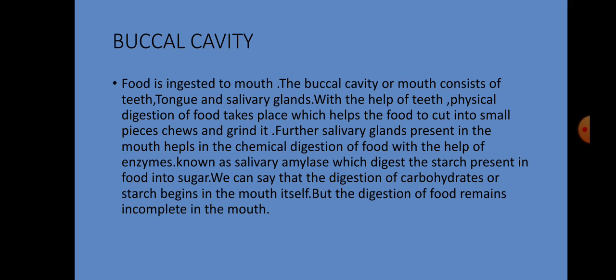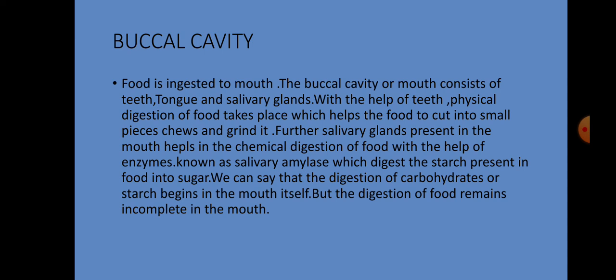We can say that digestion of carbohydrates or starch begins in the mouth itself, but the digestion of food remains incomplete in the mouth. We cannot say that the whole food that we have eaten is completely digested in the mouth.